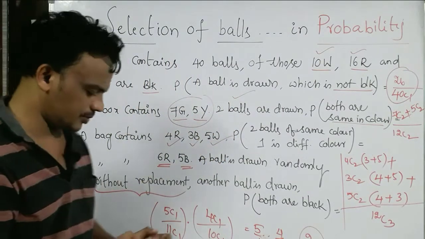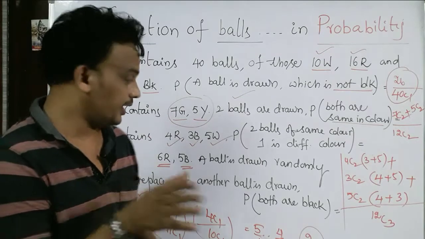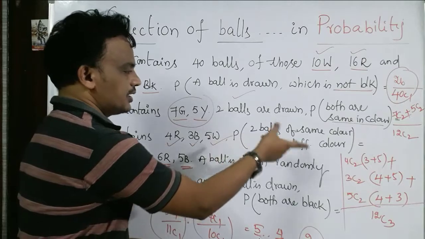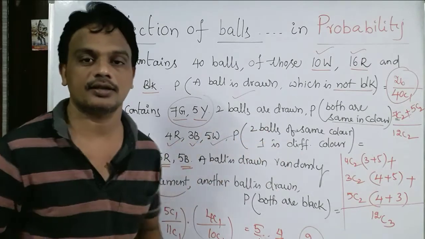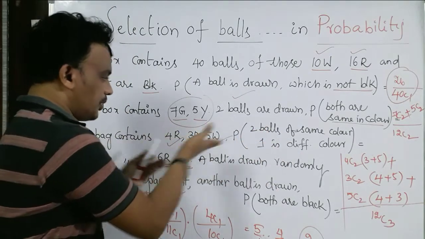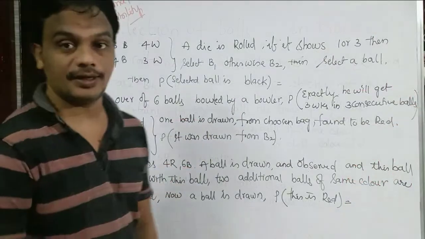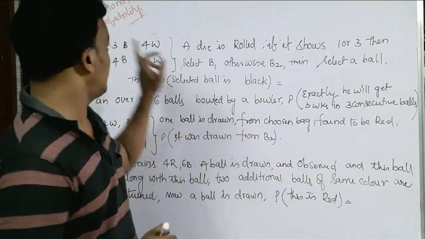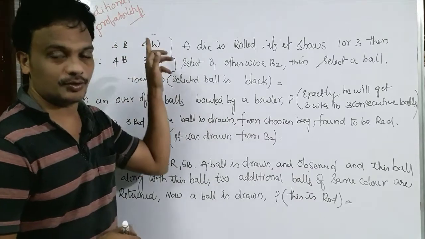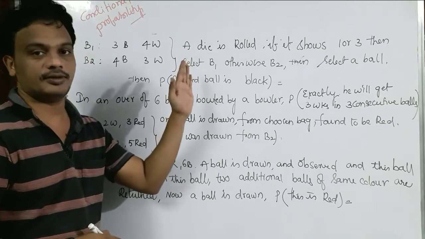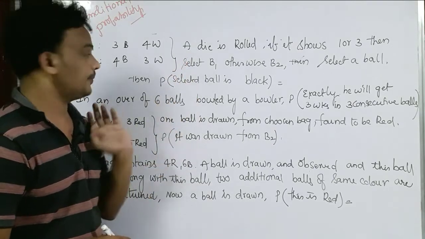Very simple concept, selecting the balls, but read the question clearly, which ball is selected. They are asking about which color, right or not? So focus on the problem, read the question clearly, then you will get the problem. And now some different problems from conditional probability, for Mains and Advanced and for MSET.